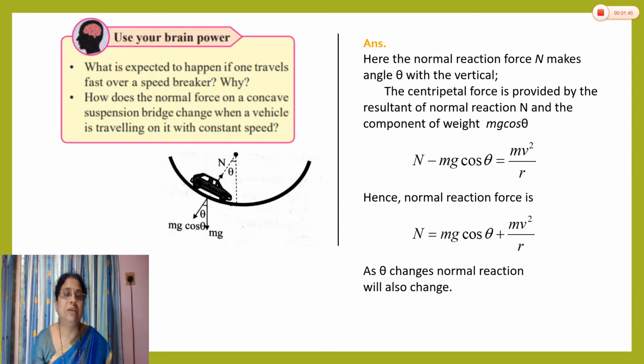Now what is the next question here? How does the normal force on a concave suspension bridge change when a vehicle is traveling on it with constant speed? Now here the bridge is concave. In the last video we had seen the convex bridge. Here the bridge is concave.